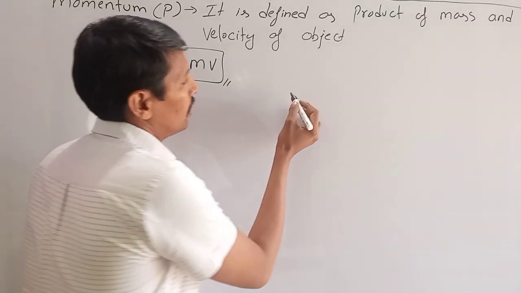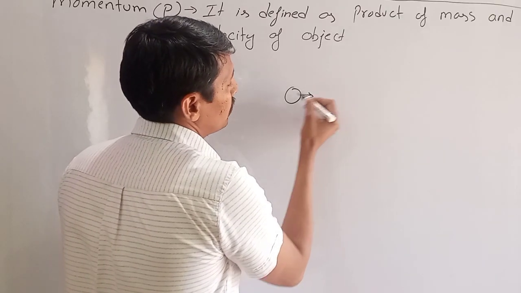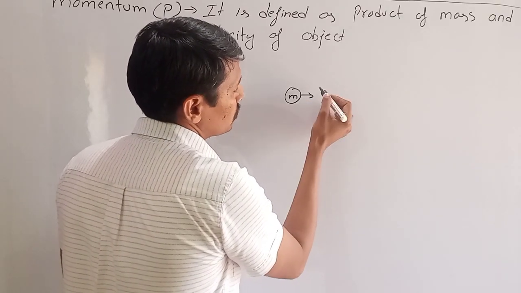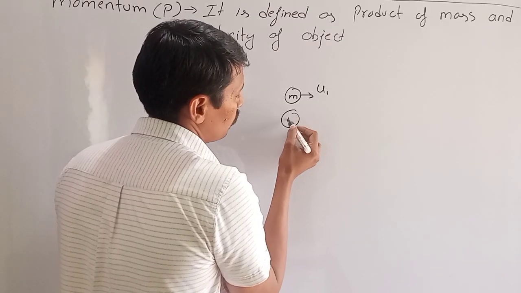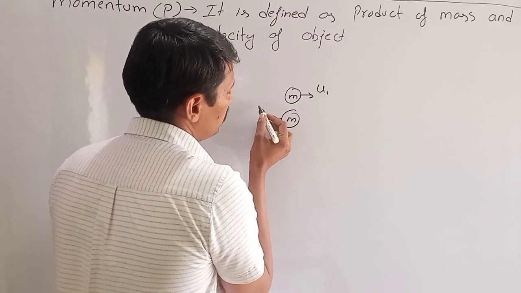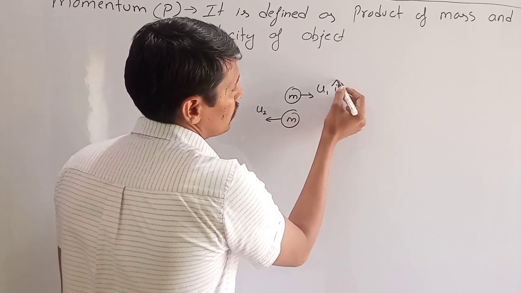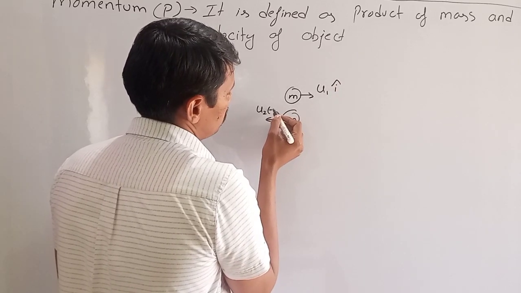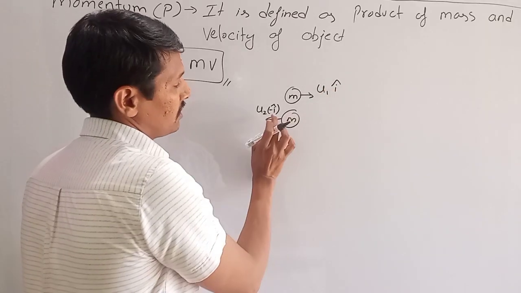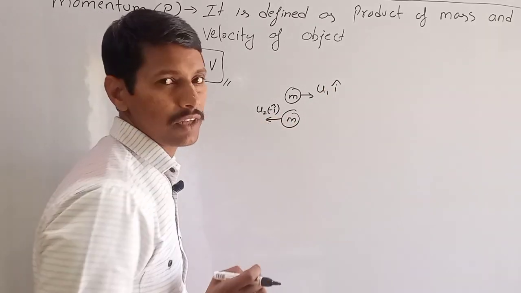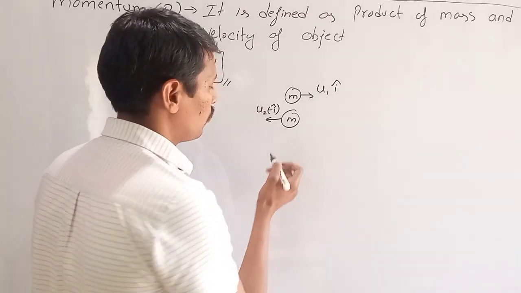So if a ball of mass m is moving in a positive x direction with u1 velocity, and another ball of mass m moving in negative x direction, this i cap shows positive direction and minus i cap shows negative direction, then both the balls have same magnitude of momentum.